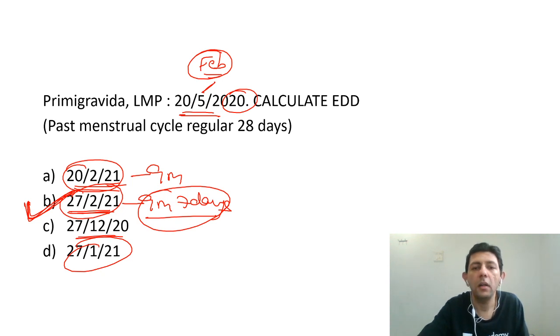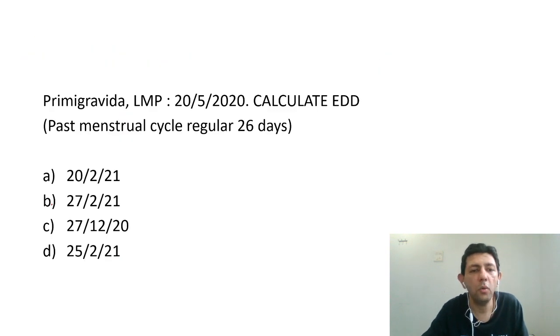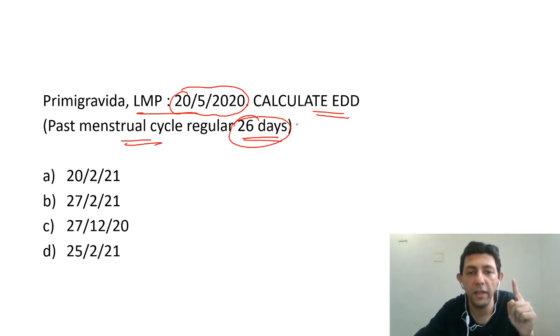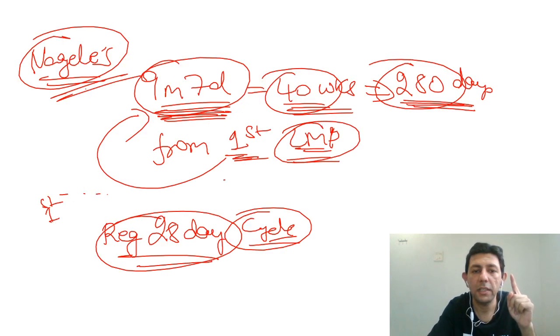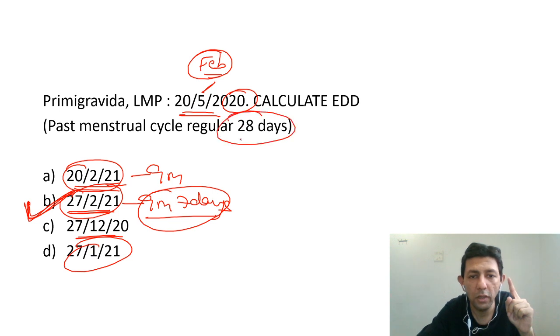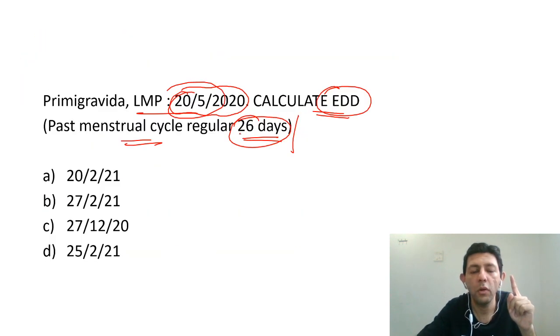Moving on to the next MCQ, a variation of this is that now we have been told that it is a primigravida. Again, the same dates are given to us. Calculate the EDD, but the past menstrual cycle is regular 26-day. Please understand the difference. The LMP is the same. EDD will change now. Previously, what was asked to us was a regular 28-day cycle. Now, what has been asked to us is a 26-day cycle.